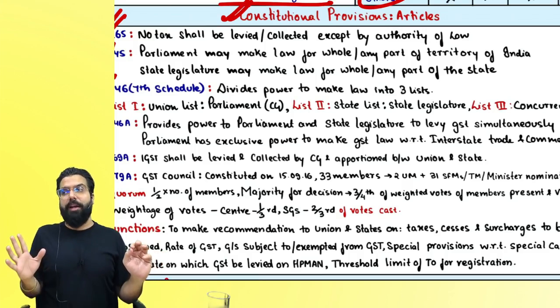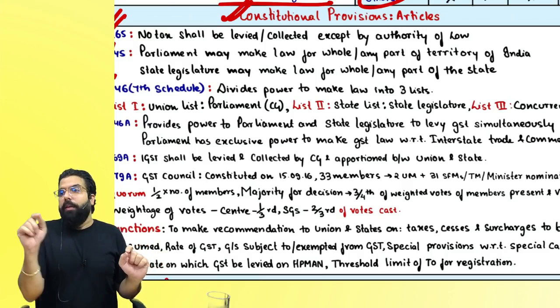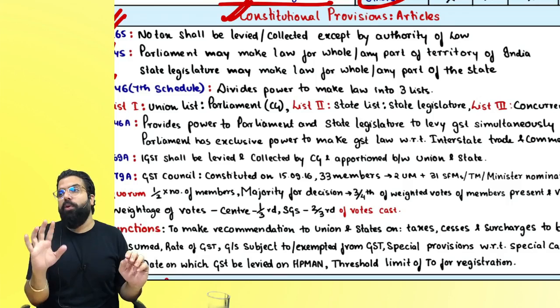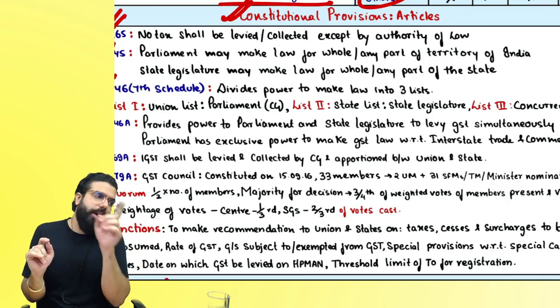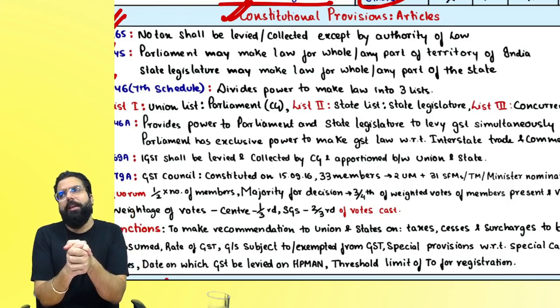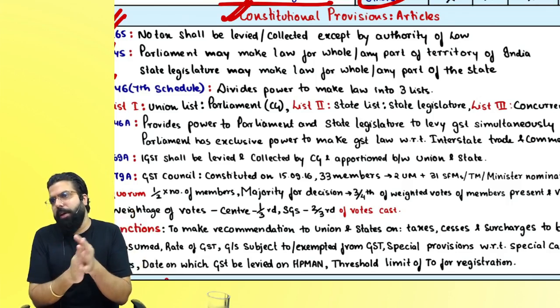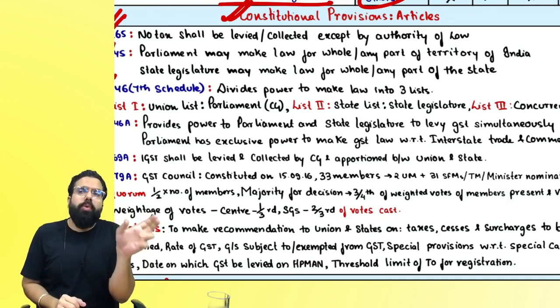The central government will make the law. Are we clear? Then list number 2, the state legislature: the state government will make the law. And list number 3, both governments together will make the law. Are we clear till here, everyone? Now, both governments together making the law.